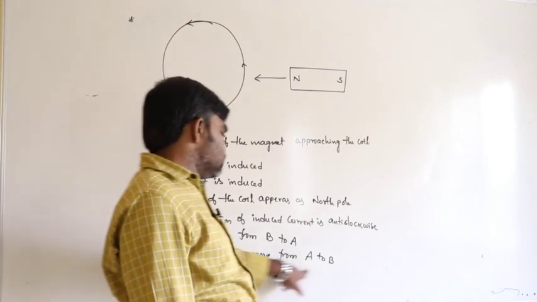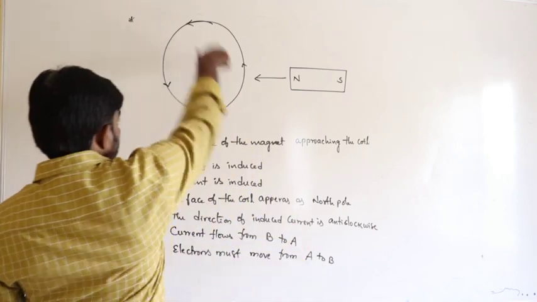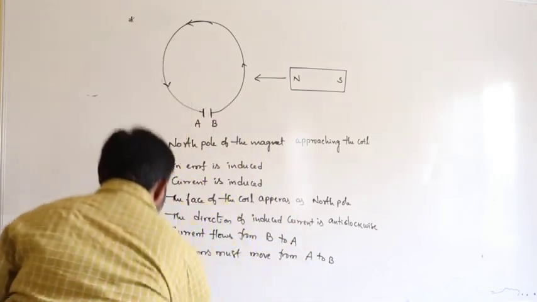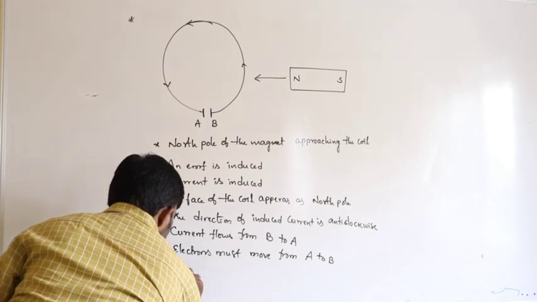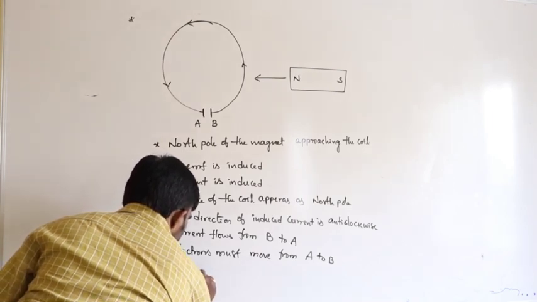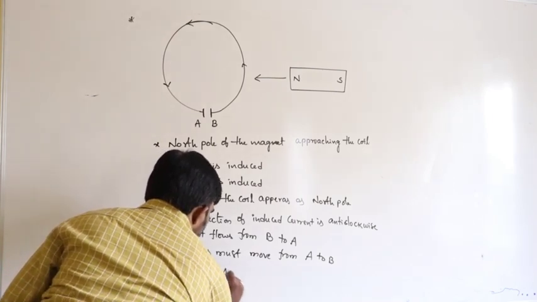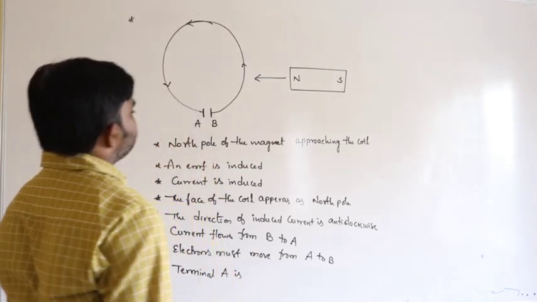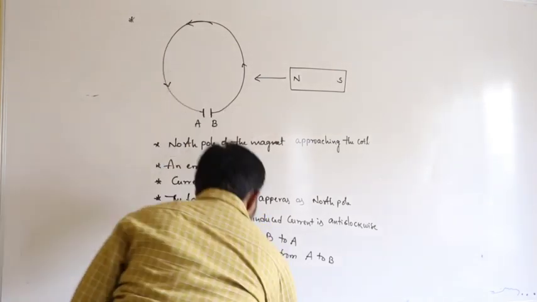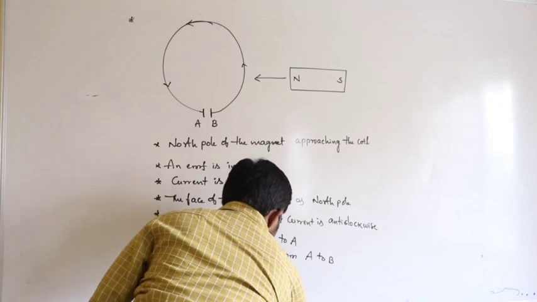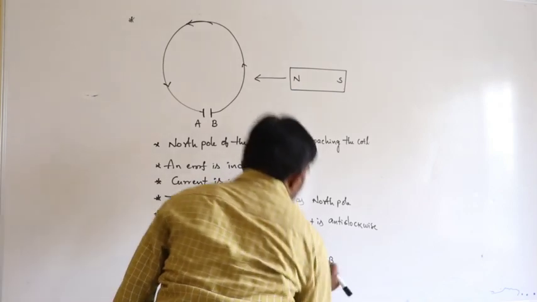So electrons must move from A to B. So now terminal A is positive and B is negative.